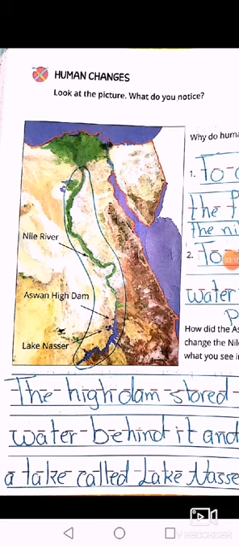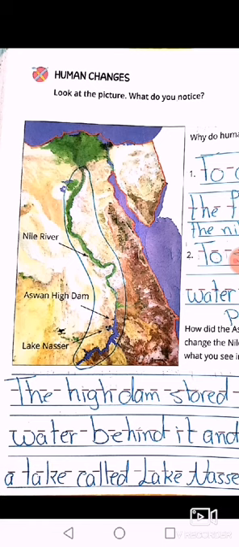A long time ago, people found that they needed to control the flow of the water of the Nile. Why do you think people needed to control the flow of the water? Because, as we said before, the Nile flood makes some bad things, harmful for the animals and the plants. So people thought and decided to build the dam, the Nile Dam or the river dam.